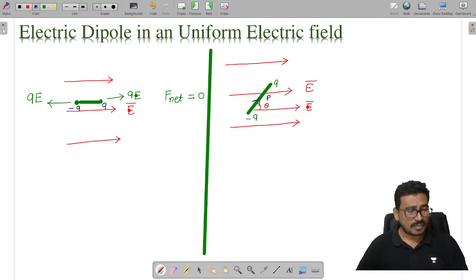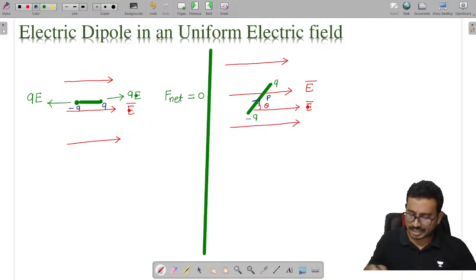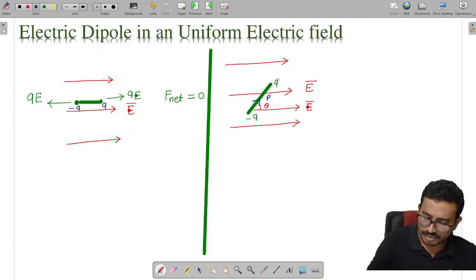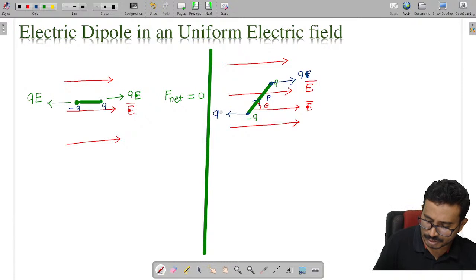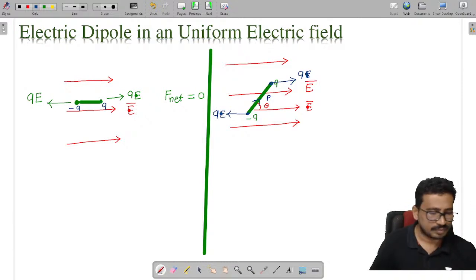Now can I resolve this dipole moment here? Can you talk about the forces acting on the charges? The force acting on this positive charge is QE, and the force acting on this charge, in the opposite direction, is also QE, isn't it? All of you tell me.